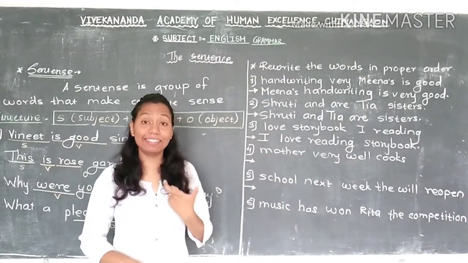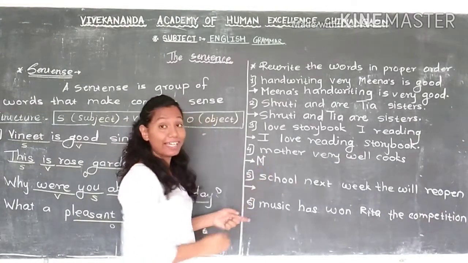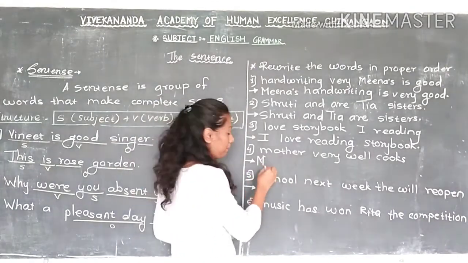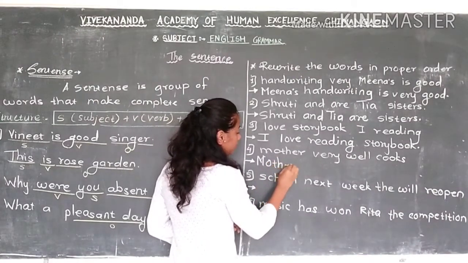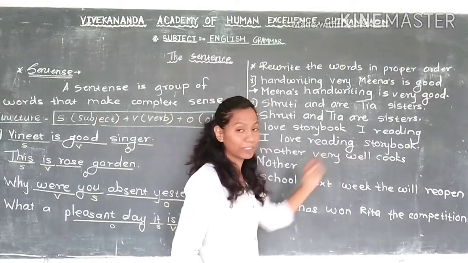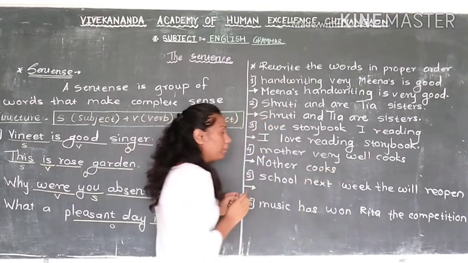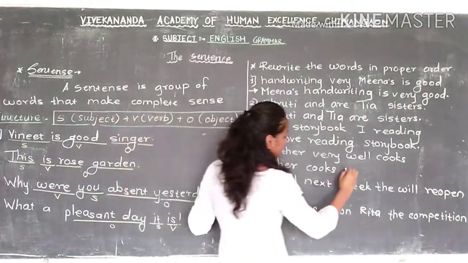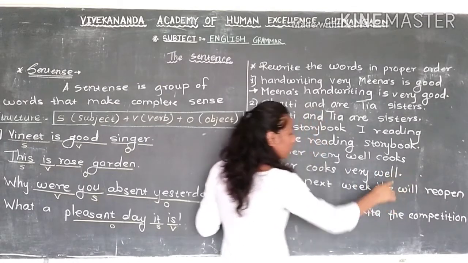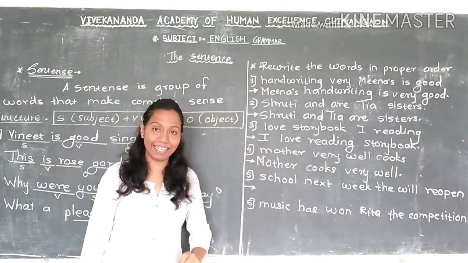Next one is "mother very well cooks." Here mother, this is a name, this is the subject. So this mother spelling starts with M. This sentence starts with M, so the first letter we will write in capital M. Then "mother." After that the action word. Which is the action word here? Cooks. Cook, this is an action, right? So we will write "cooks." And the remaining part is the object, "very well." And this is a simple sentence, so it will end with a full stop. Mother cooks very well. Is this correct?